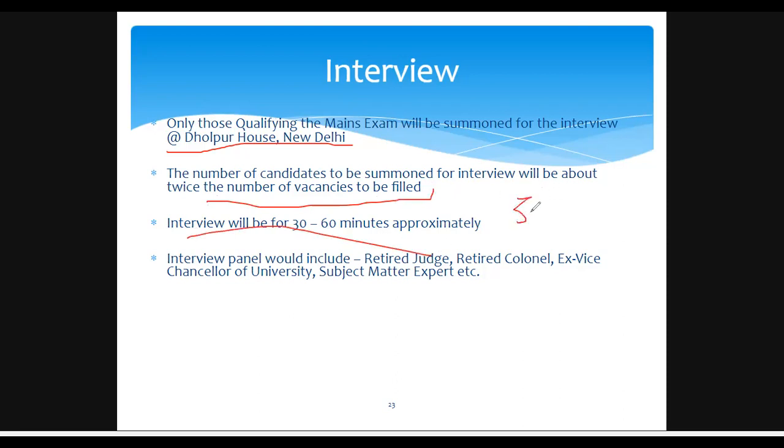Sometimes it will be 30, sometimes 40, sometimes 50 to 55 minutes. The interview panel would include retired judges. So there will be a retired judge in your panel, and a retired colonel, and an ex-vice chancellor of a university, and a subject matter expert. And a psychologist also will be there, to assess your behavior.